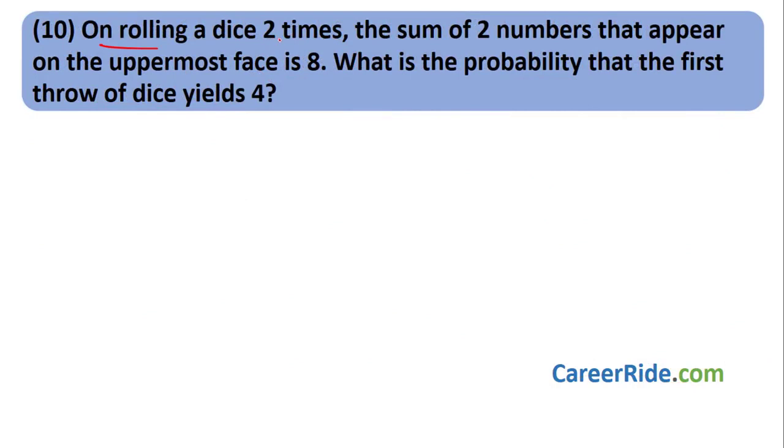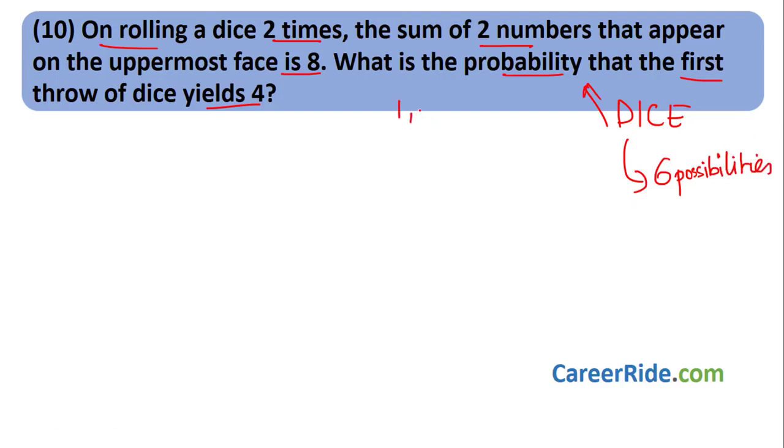On rolling a dice 2 times, the sum of 2 numbers that appear on the uppermost face is 8. What is the probability that the first throw of dice yields 4? Now again very easy, this is the dice kind of sum which we have seen earlier at the start. The dice has 6 faces, so there are 6 possibilities in total. And what are the numbers on the face of the dice? 1, 2, 3, 4, 5 and 6. These are the 6 possibilities.